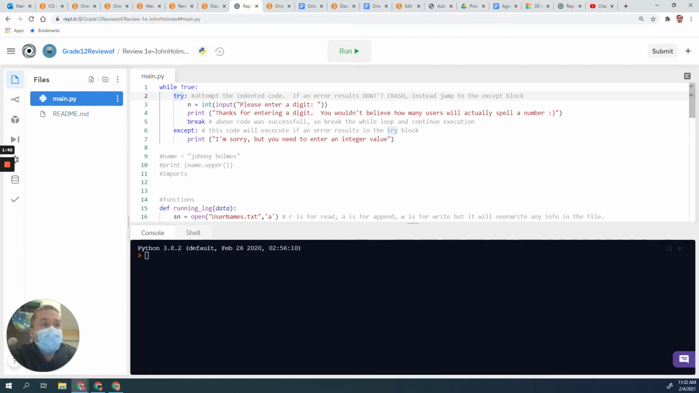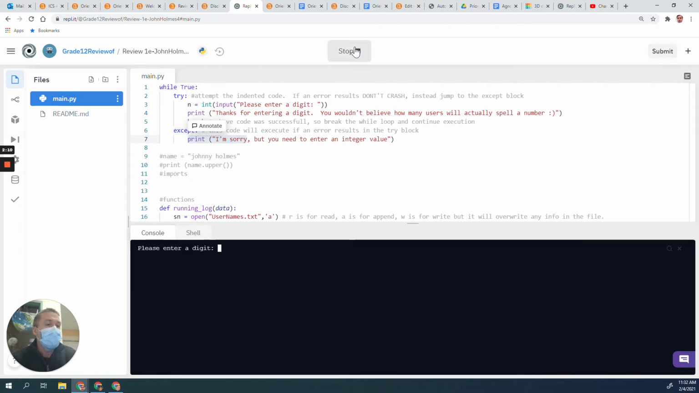It's exactly what it says. It says, hey, try this bit of code. Try lines 3 to 5, because that's all indented. And if it works, great. If it doesn't work, then instead hop into this except statement. So if you generate some sort of an error, don't crash on me. Instead, hop down and do this bit of code. So try says attempt the indented code. If an error results, don't crash. Instead, jump to the except block down here.